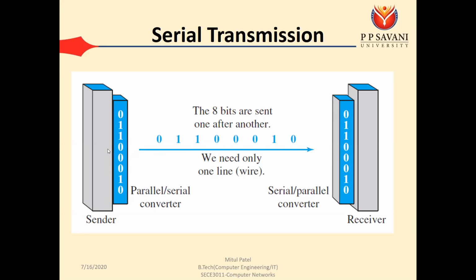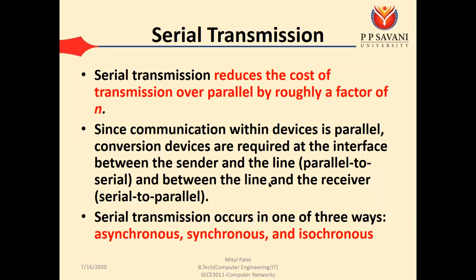Okay. So this converter is connected with the parallel wires, and here it is connected with the serial wires. We require the parallel to serial converter at the sender side, and at the receiving side the serial to parallel converter. So serial transmission reduces the cost of transmission over parallel by roughly a factor of n. In parallel, if we want to send 8 bits, we require 8 different wires. But if we are following the serial transmission, then we require only a single wire for all the communication.